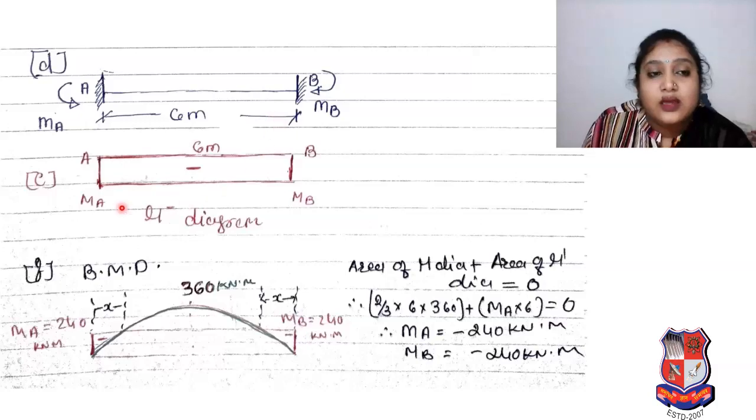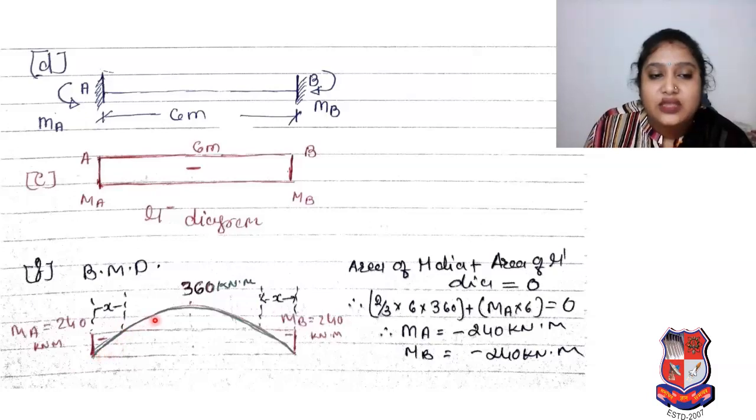Here, what is that? It is a mu dash diagram. So for that we have drawn the mu dash diagram. So here MA, MB, it is negative. Now we have to draw the final bending moment diagram, meaning the combination of the mu diagram and the mu dash diagram.